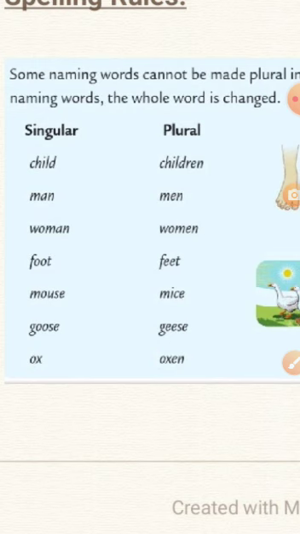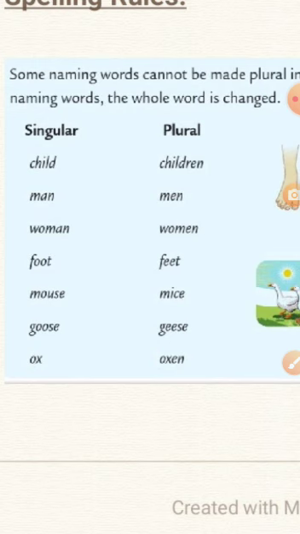Child, children. A child, many children. A man, many men. You can repeat after me. Let me read it for you once again from the beginning. You repeat after me. A child, many children. A man, many men. A woman, many women.